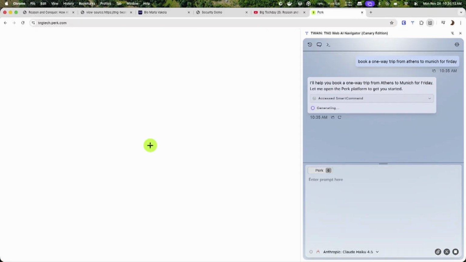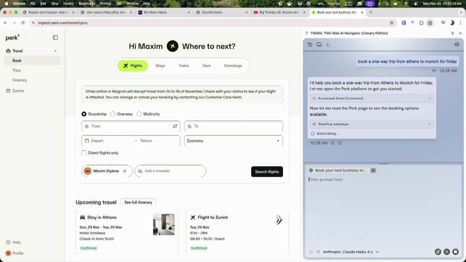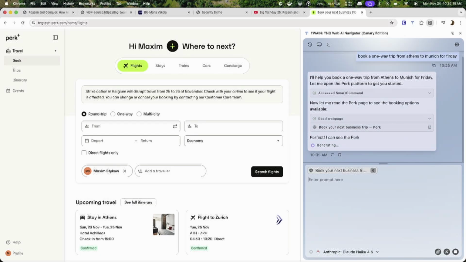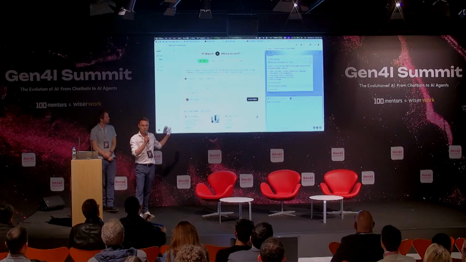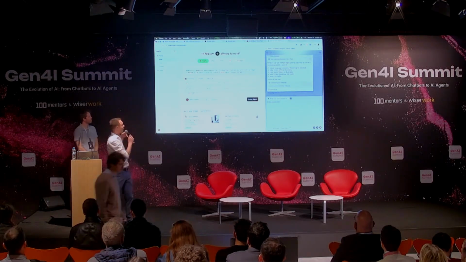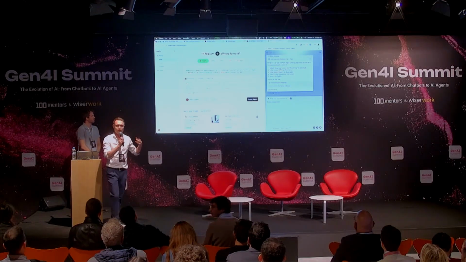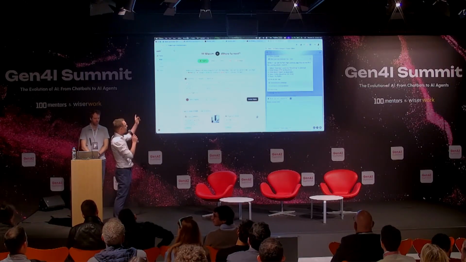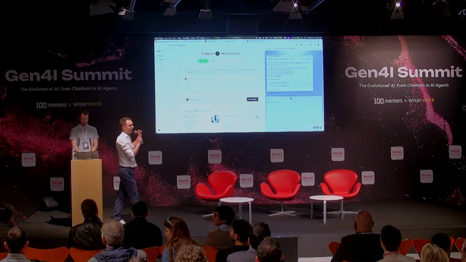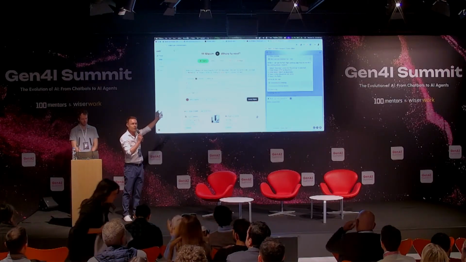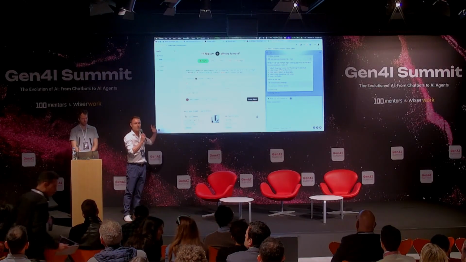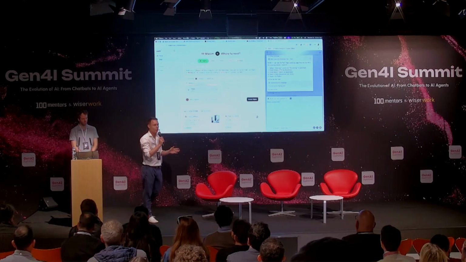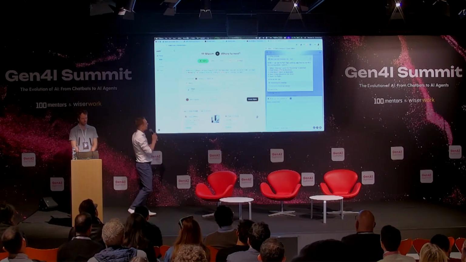So what we've done, we've actually integrated Twain. Okay, now this microphone is working. We've integrated Twain with some of our company tools. Internally at TNG, we use TravelPerk for booking our flights, and we have customized this so that it has access to all our tools. What you see here is TravelPerk, recently renamed to Perk. Now Twain is going to try to interact with the form fields in order to book a flight for me. This is the shopping experience that Amazon is suing Perplexity over, right? TravelPerk luckily hasn't started suing us yet. Hopefully they won't.